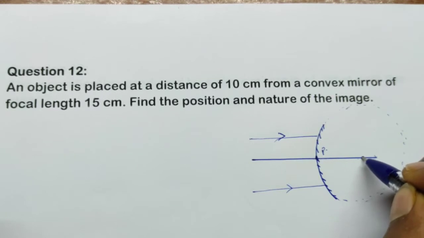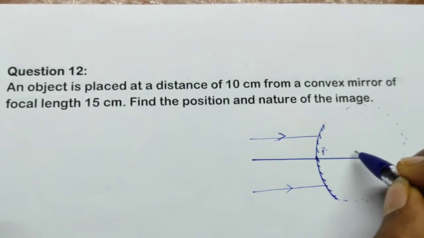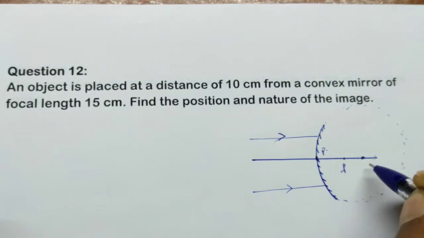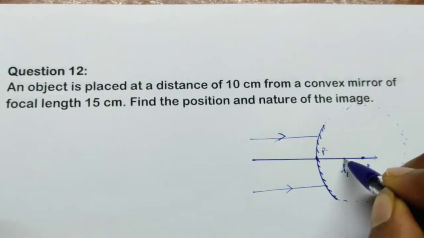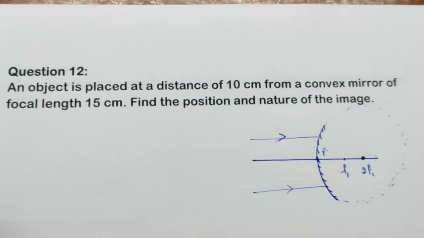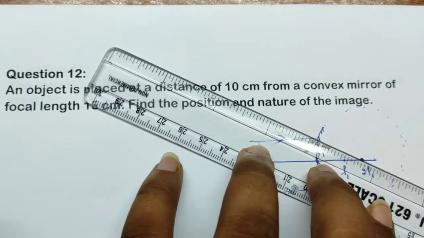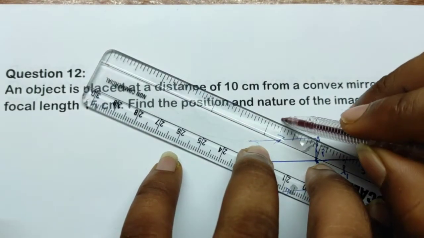Now, if this is the center of curvature, 2f, and this is the focus, right? So you can take it like this. Or this is the center of curvature also. From the center of curvature, we need to draw the normal here, like this.